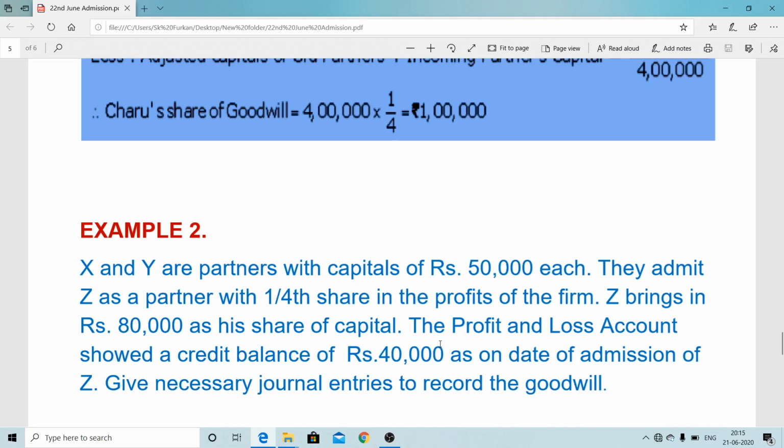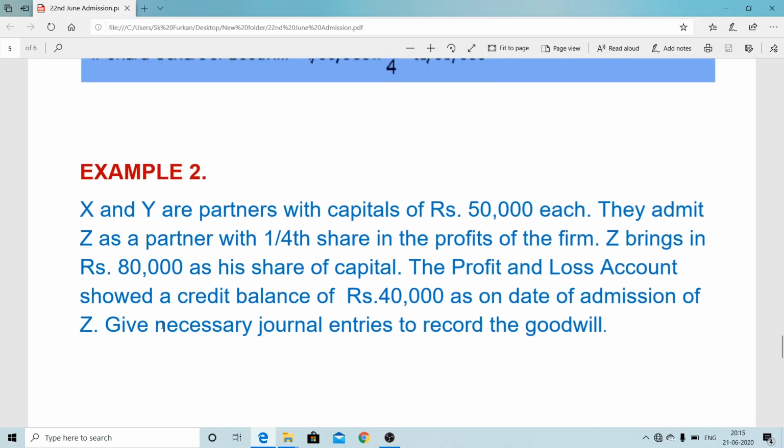That will be the adjusted capital, and we take the difference between the new partner's implied capital and this. For 1/4 share Z brings 80,000. If Z wants to buy 1 share, how much does he have to bring? 80,000 into 4, that is 3,20,000. Let's see the solution here.